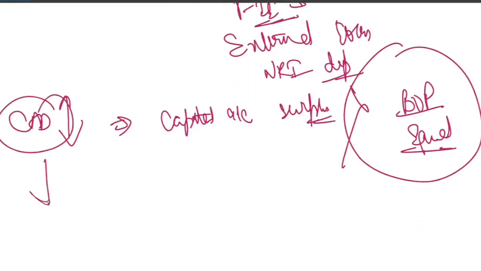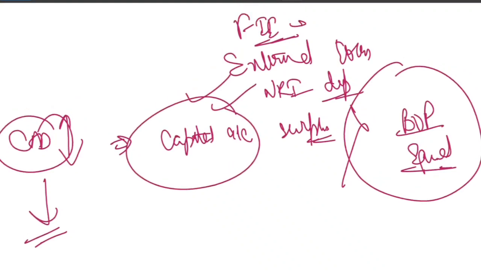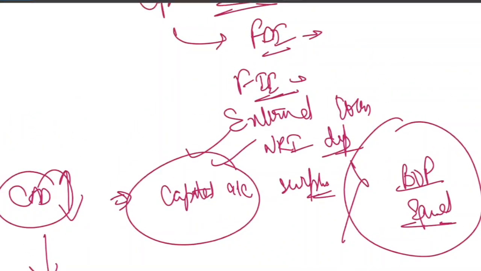Obviously there is a deficit, because import is happening more than export. To neutralize this deficit, the capital account must be there in the form of FDI, FII, an external loan, or NRI deposit.